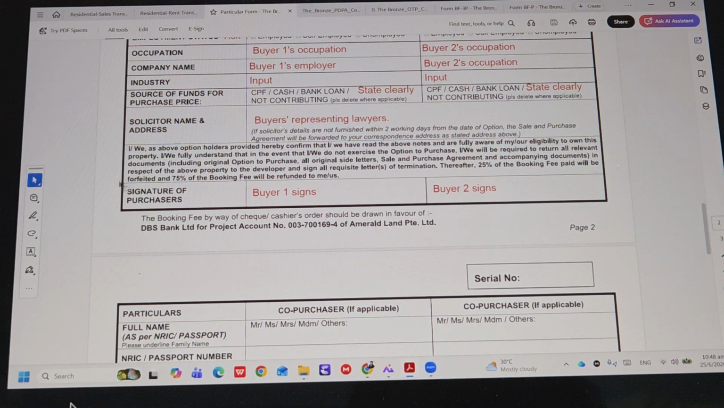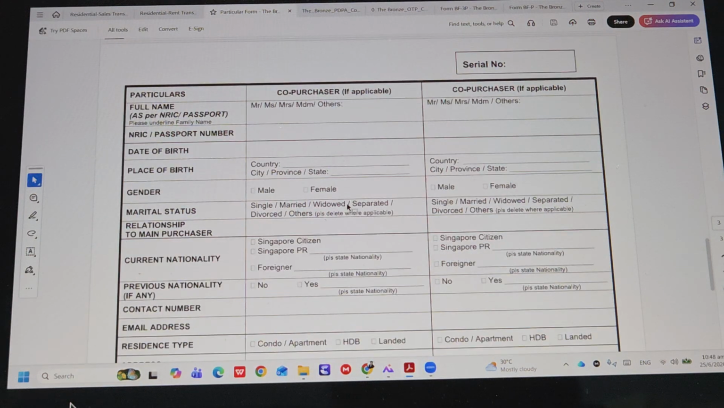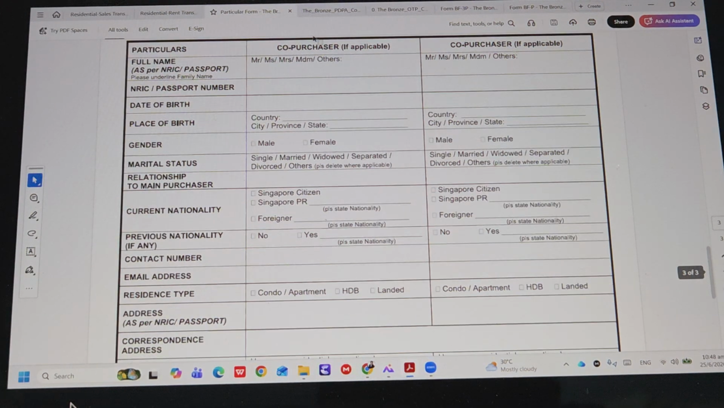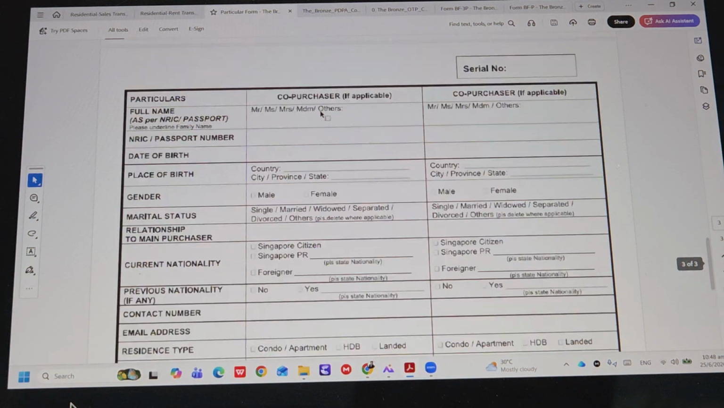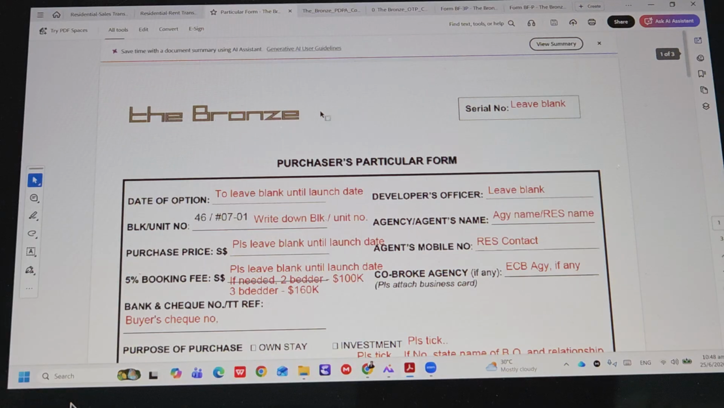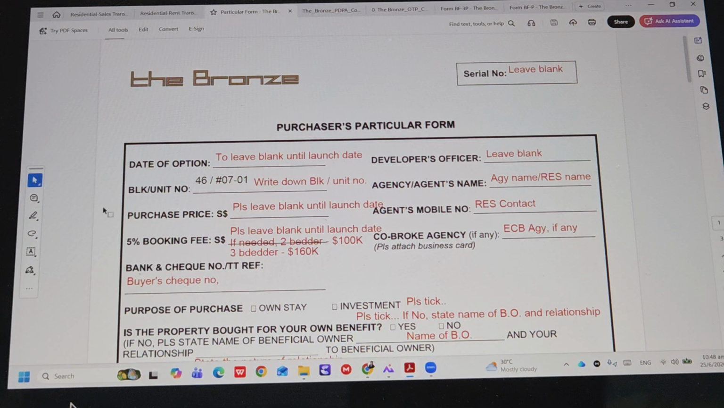Clients then sign at the bottom, sign here. If it's more than one purchaser, more than two purchasers, then you fill in the bottom below, it's the same. So after you fill in this document, the PP form is considered complete. At preview, you can use this document if the client wants to put a booking. So remember, on this form, leave date of option empty, leave serial number empty, leave developer officer empty, purchase price leave empty, and booking fee, don't know yet, empty.